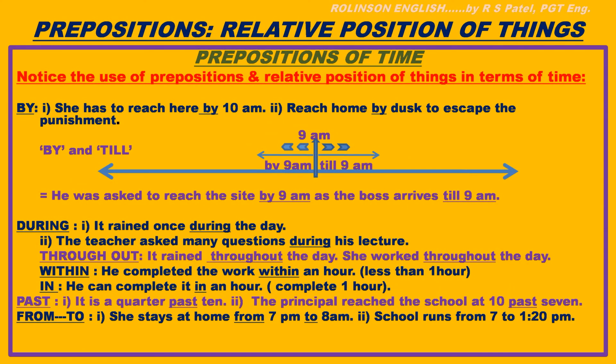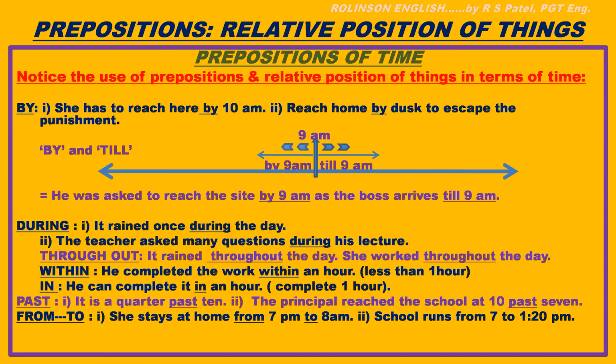Now, prepositions of time continuing. By. She has to reach here by 10 am. Okay. Reach home by dusk to escape the punishment. So here by means tak. Let us see the difference between by and till, because both of them mean tak in Hindi. By means tak, till means tak, but both of them have opposite meanings.